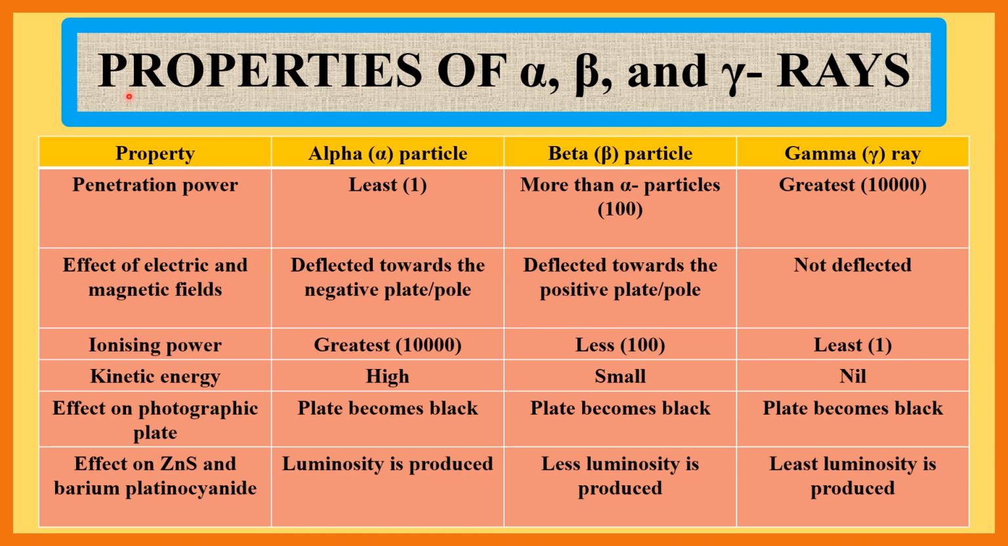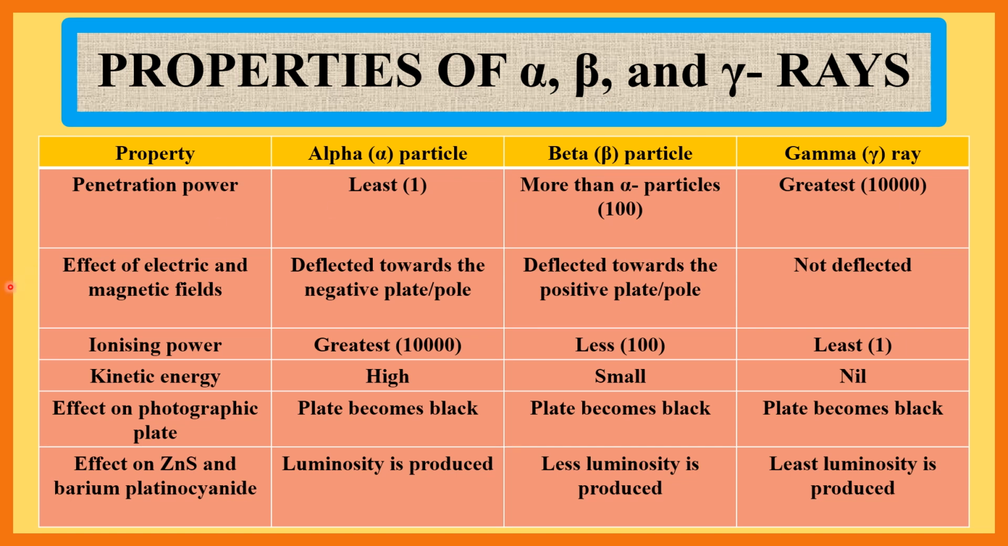Now properties of alpha, beta and gamma rays. First property, penetration power. Alpha particle least, beta particle more than alpha particles, gamma ray greatest. If we compare the penetration power of alpha, beta and gamma ray, alpha particle is 1, beta particle is 100 and gamma particle is 10,000.